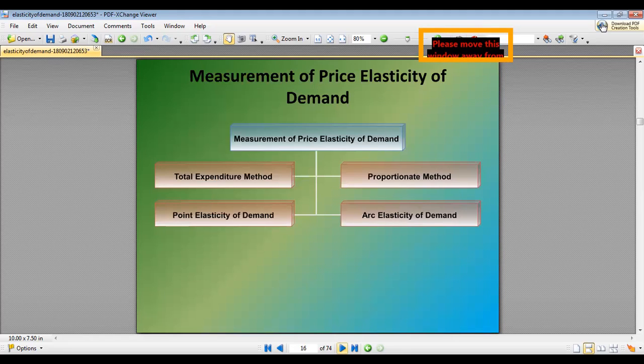For the measurement of price elasticity of demand, there are four methods: the total expenditure method, the proportionate or percentage method, point elasticity of demand, and arc elasticity of demand.